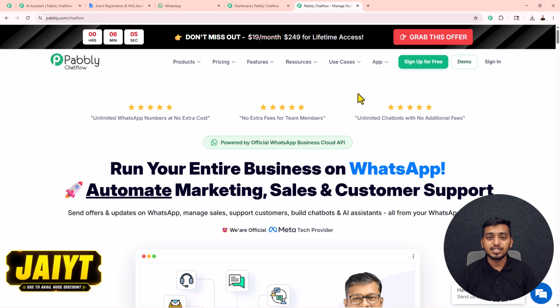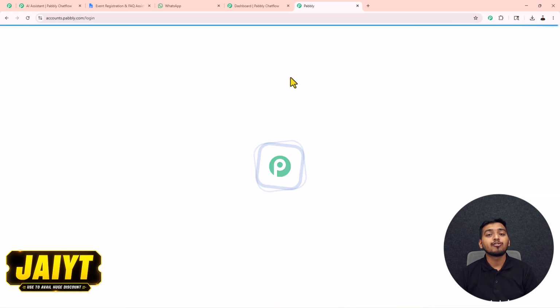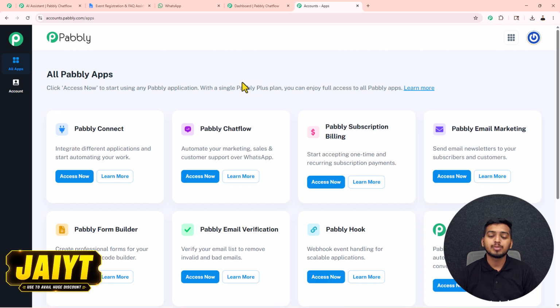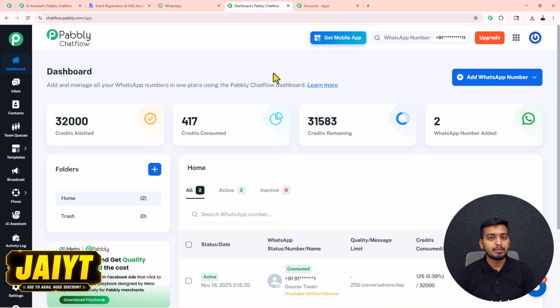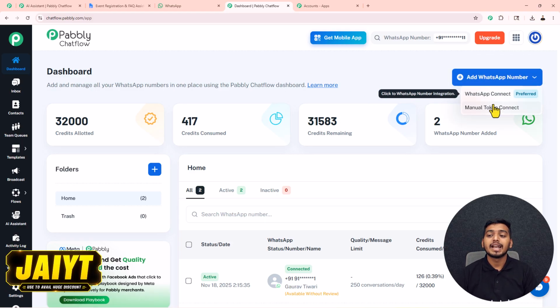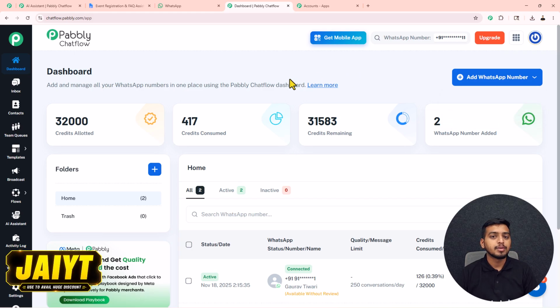But if you are an existing user, you have already bought a subscription, press the sign in button. Then from this all apps page of Pabbly, to access Pabbly Chatflow, click on this access now button, and you will get directed to the dashboard of Pabbly Chatflow. In here, at first you have to click on this add WhatsApp number button, and select any of these methods to add your WhatsApp number inside Pabbly Chatflow. After that, you will be able to access the features that Pabbly Chatflow has.